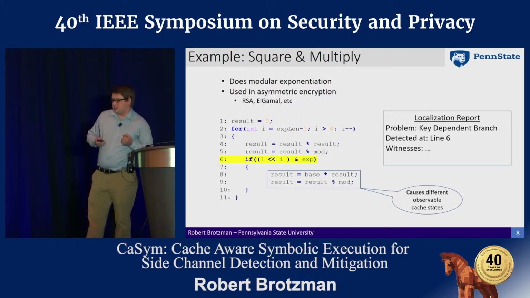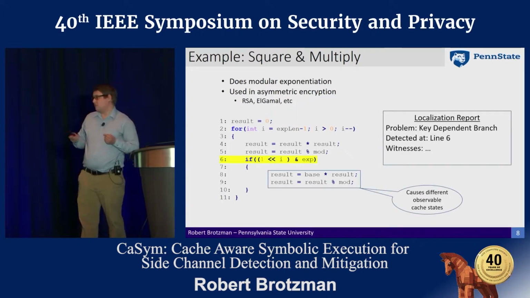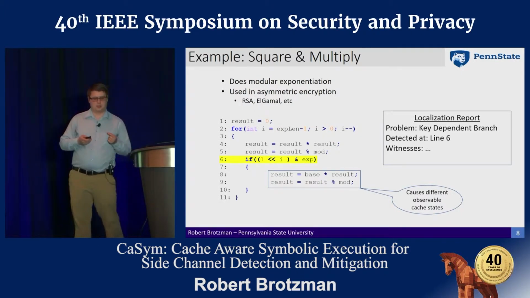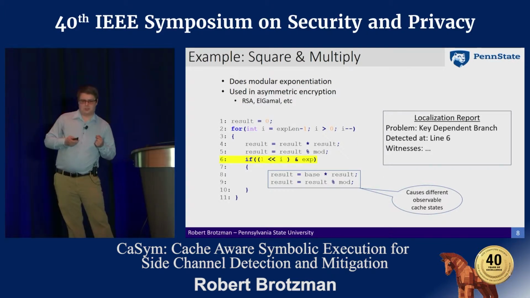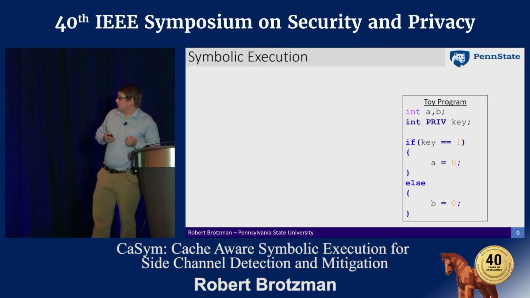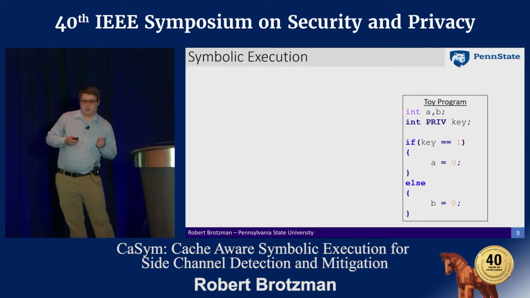And you can see on line six that there's a key-dependent branch, and inside of the branch it's going to access some data that wouldn't be accessed if the branch wasn't taken. This is going to leave some observable remnants in the cache that can be exploited by an adversary to learn information about the key. So our tool uses symbolic execution.